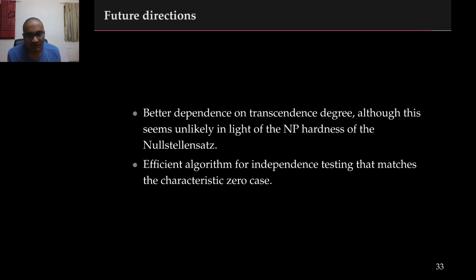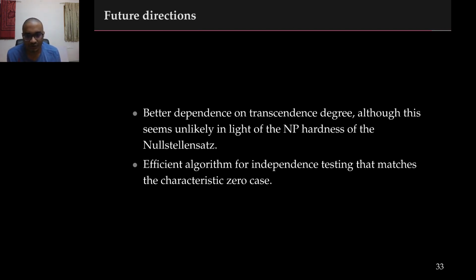We finish with a couple of future directions. So the first thing is the natural problem of trying to improve the dependence of the transcendence degree in our algorithms. Currently, our algorithms take time d to the r, which is efficient either when the degree is constant and the transcendence degree is logarithmic, or when the transcendence degree is constant. It would be interesting to see if there are algorithms that are polynomial time in larger regimes. A significant improvement on this front is unlikely given that the Nullstellensatz is NP hard.